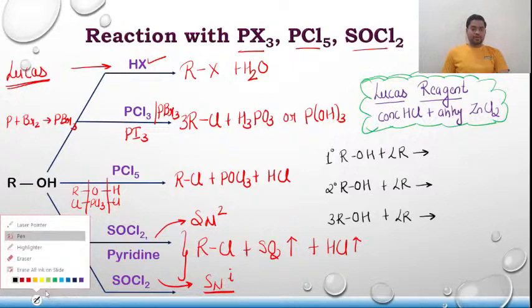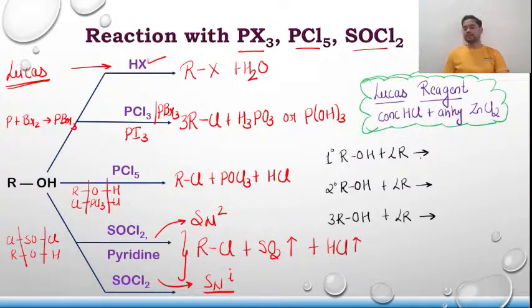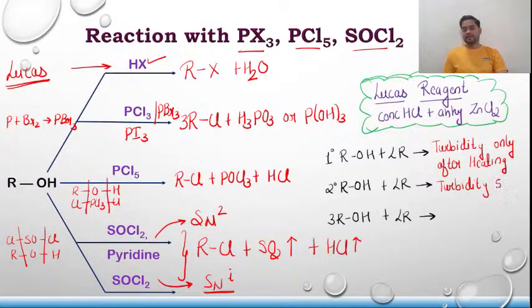Okay, so 1 degree alcohol plus Lucas reagent will give you turbidity only after heating. That means if heating is not done, there is no reaction. Please make a note of it. Second, 2 degree alcohol gives turbidity in 5 to 10 minutes.